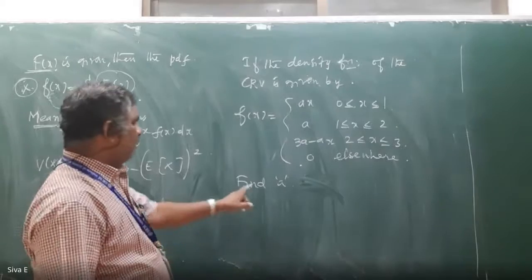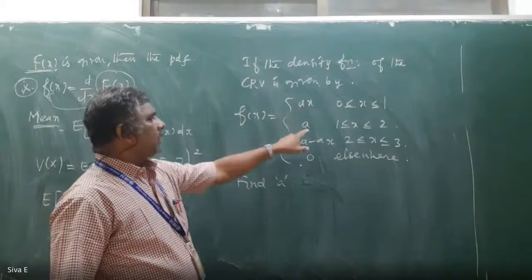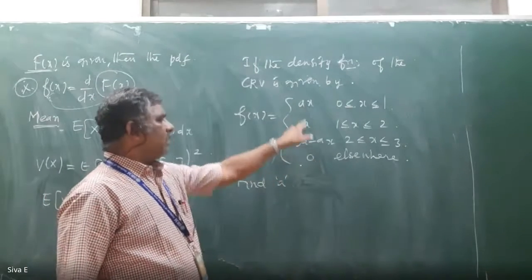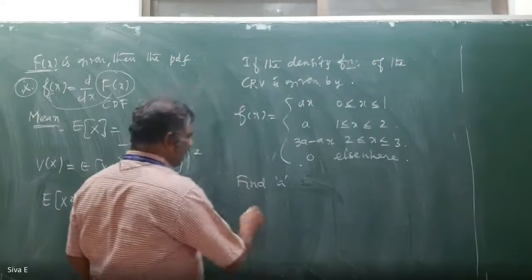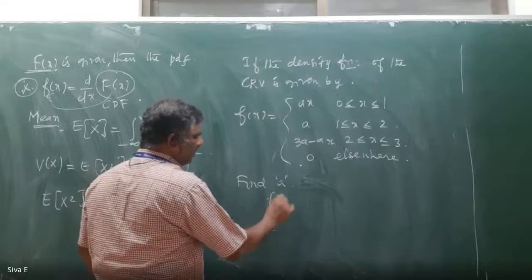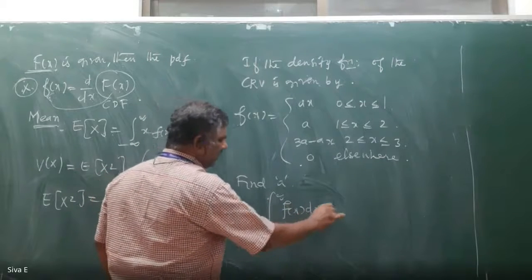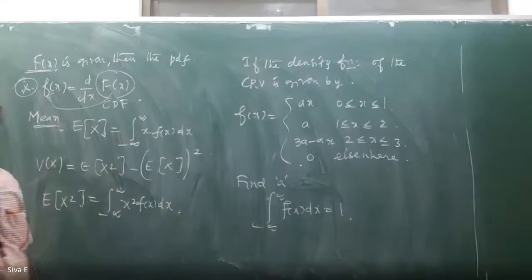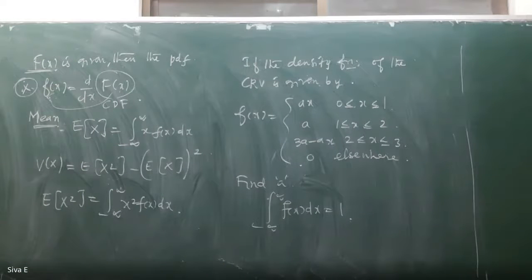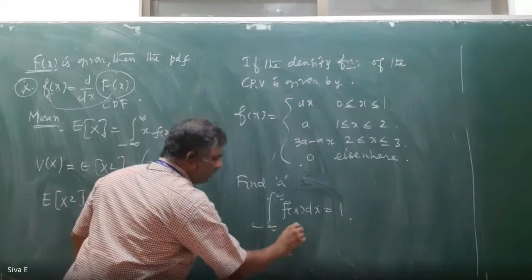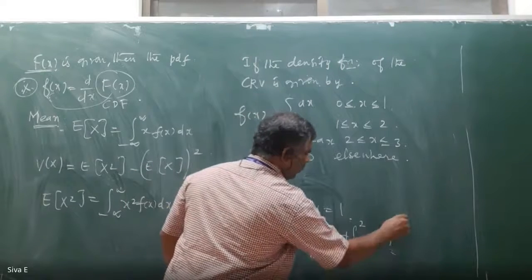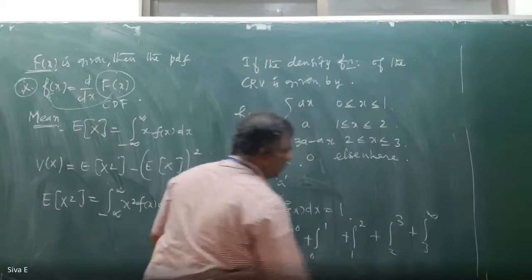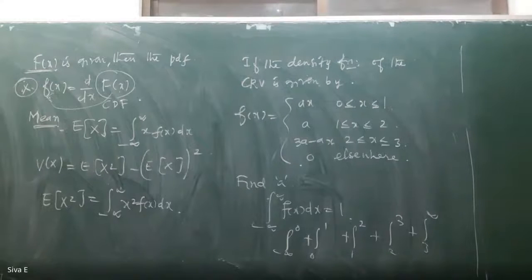So to find the value of a, the function is ax, a, 3a minus ax, that is, a different probability density function in different intervals. We know that the integral from minus infinity to plus infinity of f of x dx is equal to 1. So therefore, we can write this as minus infinity to 0, 0 to 1, 1 to 2, 2 to 3, 3 to infinity.